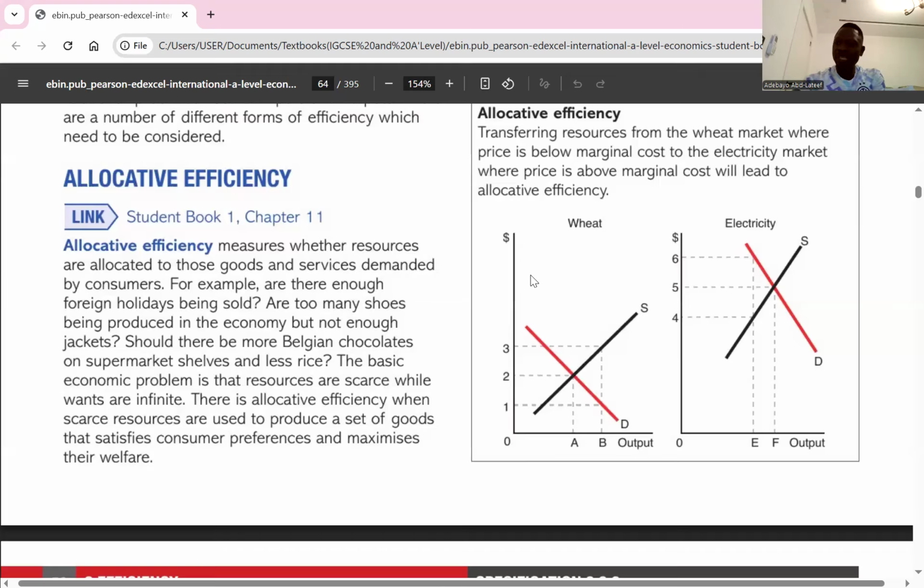So that's marginal benefit. Then marginal cost is the cost of producing an extra unit of output. So the point where your MB equals your MC, that is where we have allocative efficiency. Then for social welfare, I explained what social welfare is already before.